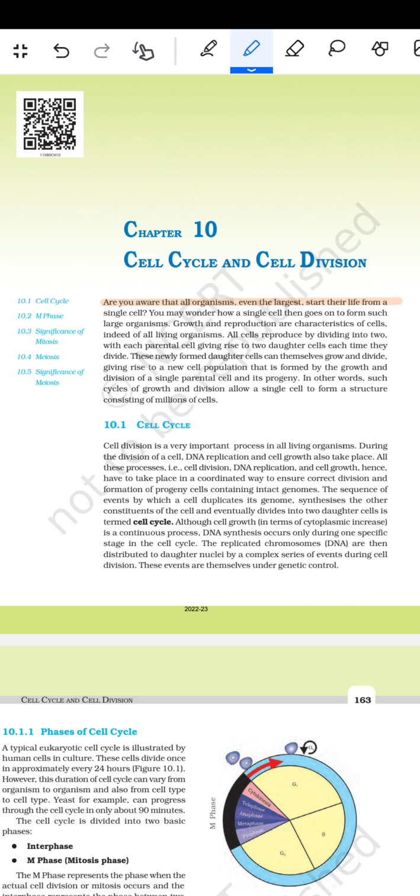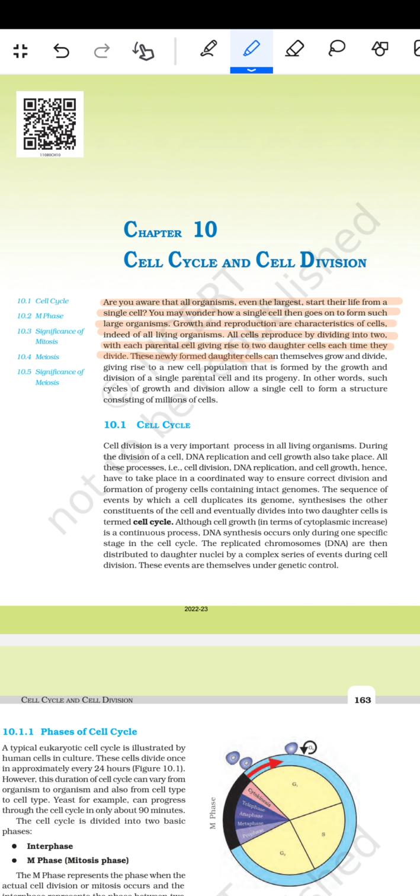even the largest, start their life from a single cell? You may wonder how a single cell then goes on to form such a large organism. Growth and reproduction are the characteristics of the cell. Indeed, in all living organisms, all cells reproduce by dividing into two, with each parental cell giving rise to two daughter cells each time they divide.